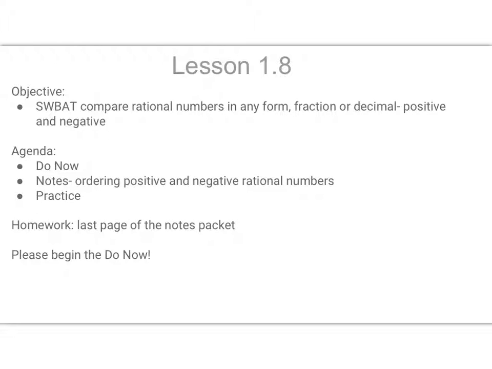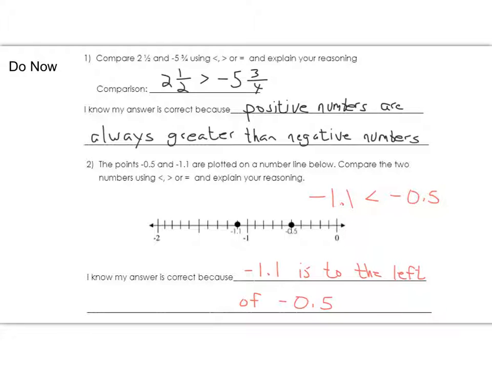So let's review the answers to the do now first, so go ahead and turn to the next page, please. Just very briefly, this first one is almost kind of a trick question, but it's good to think about that a positive number is always greater than a negative number. No matter what the two numbers are, positive is going to be greater than negative.